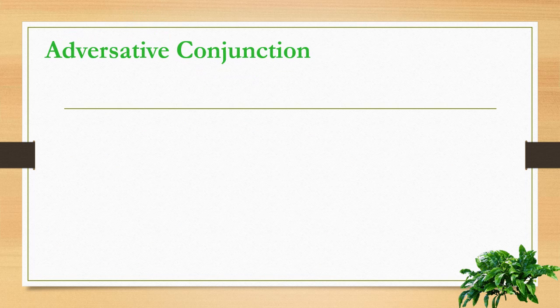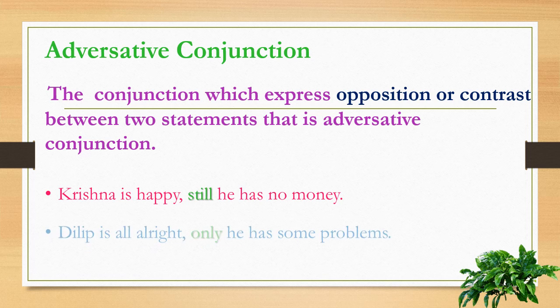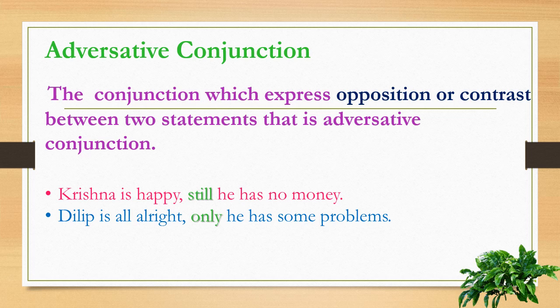Then adversative conjunction. The conjunction which expresses opposition or contrast between two statements is an adversative conjunction. Krishna is happy, still he has no money. Means he is happy, but still he has no money. So here we show opposition or contrast between two statements. Dilip is alright, only he has some problem.